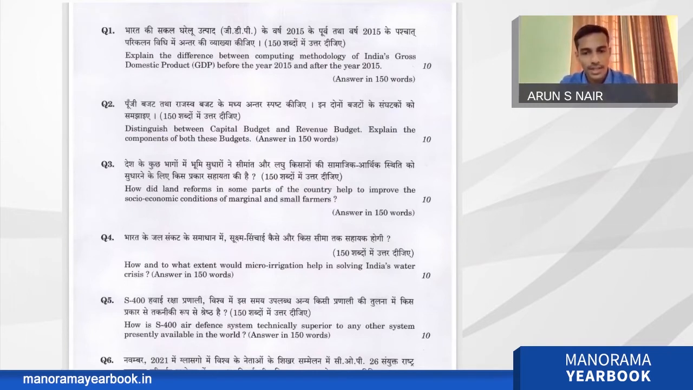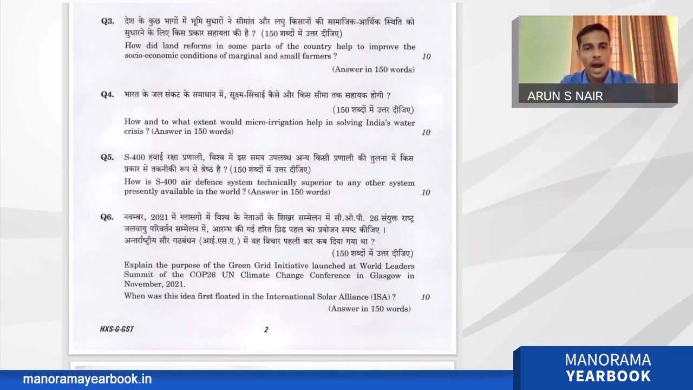The fourth question is again a 10-mark question. How and to what extent would micro irrigation help in solving India's water crisis? This question belongs to the agriculture topic, and micro irrigation is an important part of the agriculture syllabus. This is also a direct question from the syllabus. There is no need for confusion regarding that.